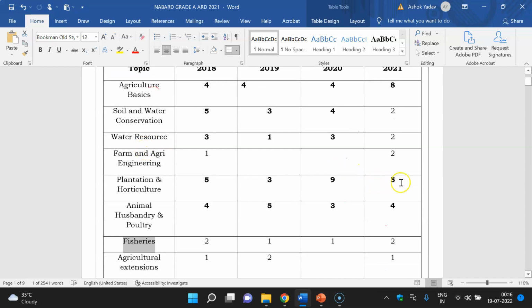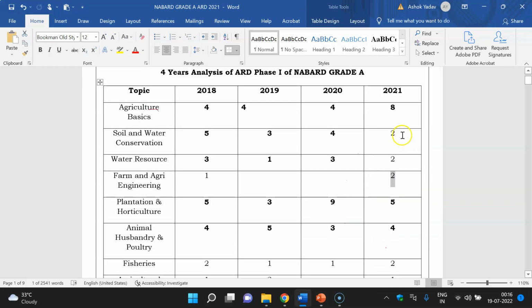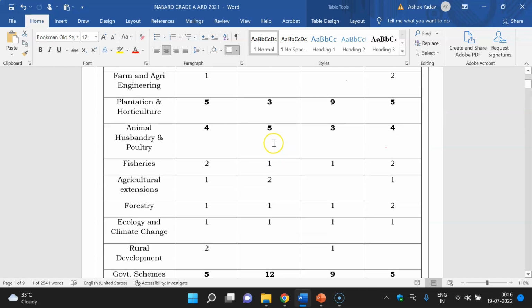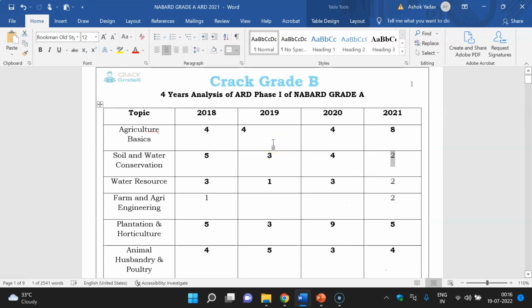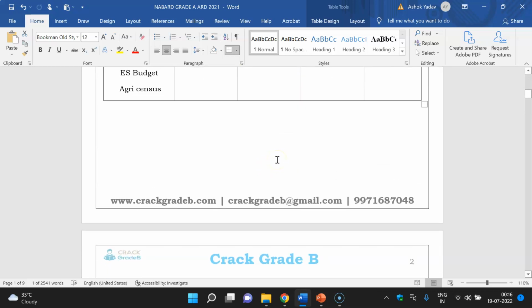So I will suggest you do selective studies of plantation and horticulture, fisheries and farm engineering. All our other chapters' content is not too much, we are providing very specific content, stick to that and you can easily attempt at least more than 60% of questions, which were directly covered, if you stick to the content.